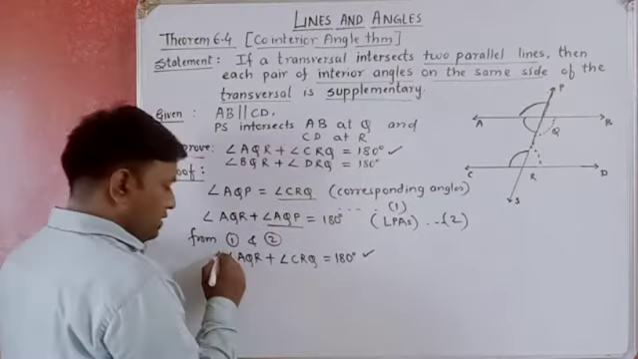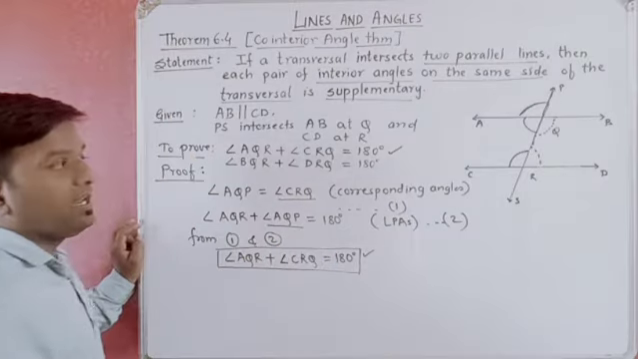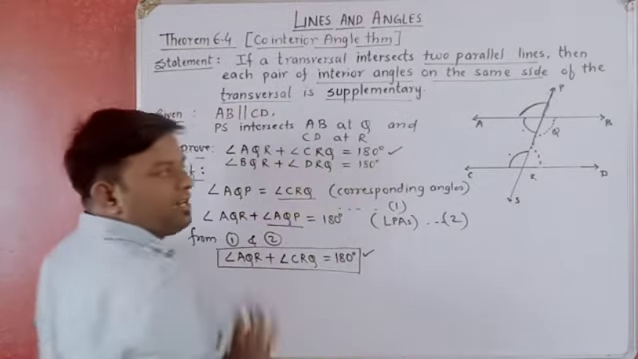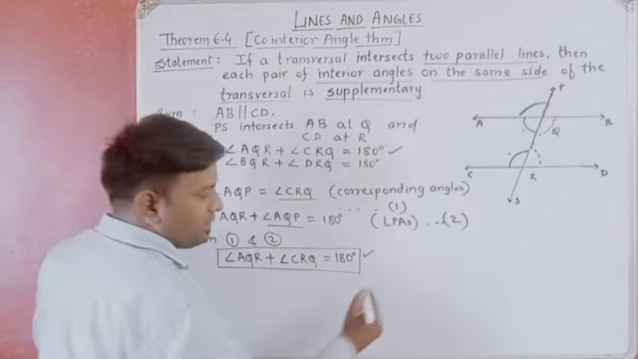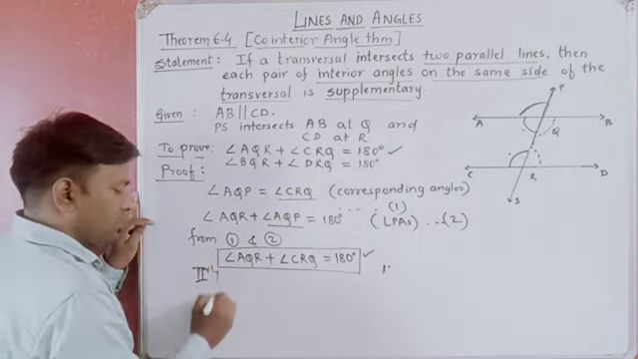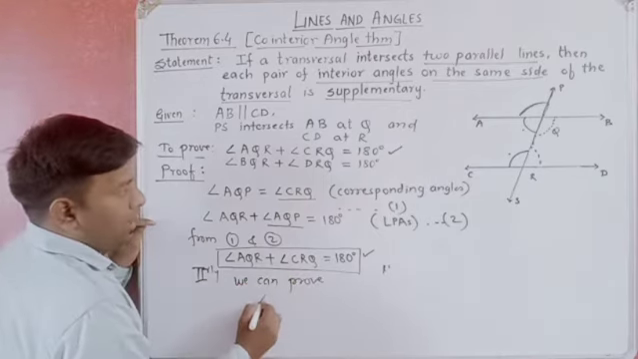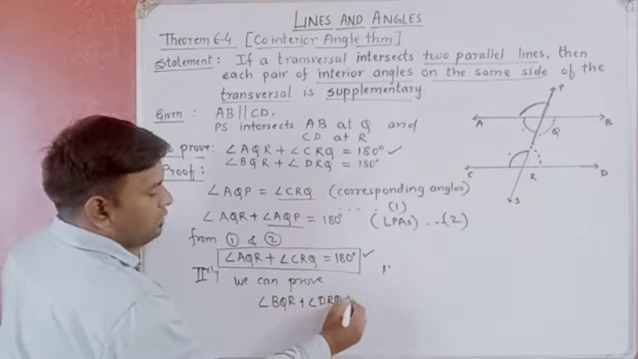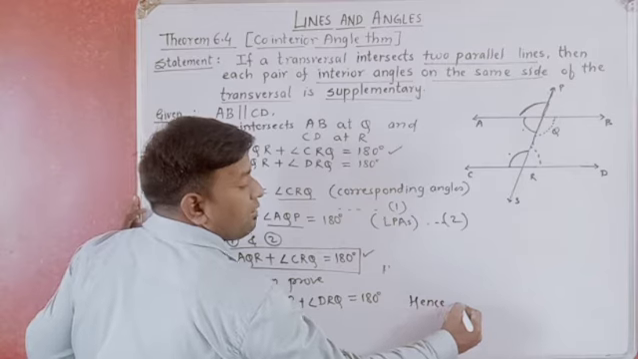This one is here. We can say that if two lines are parallel and a transversal intersects them, then the sum of interior angles on the same side of the transversal is supplementary. These two are supplementary, right? Similarly, we can prove angle BQR plus angle DRQ is equal to 180. Hence, the theorem is proved.